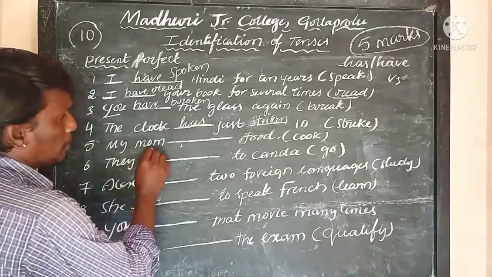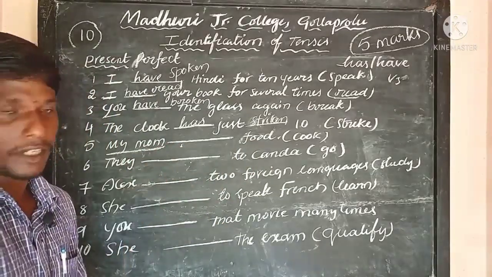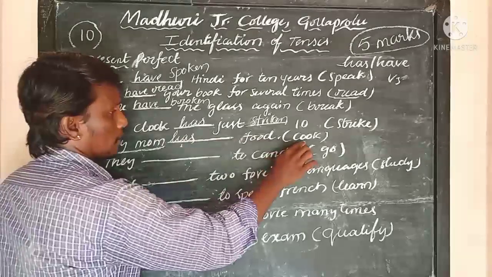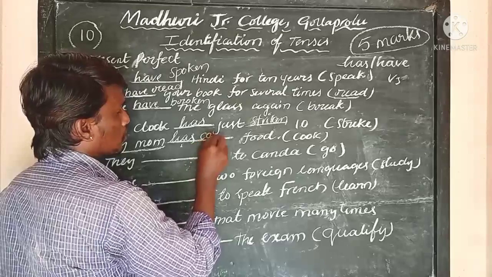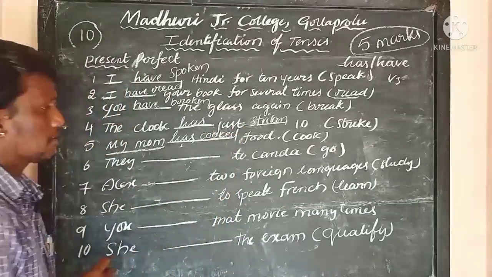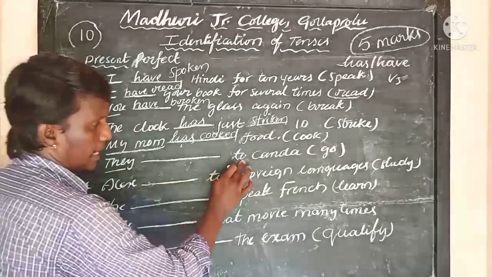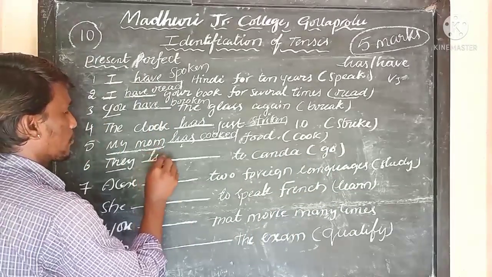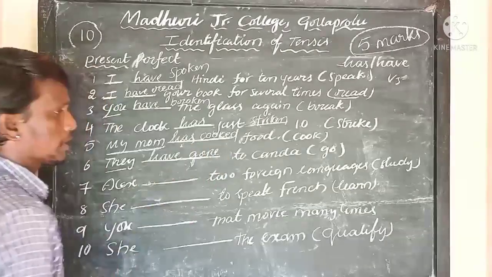And now, my mom cook. My mom is a singular subject, therefore you should write has. My mom has, it is a regular verb. So cook, cooked. My mom has cooked food. Now coming to they dash to Canada. They go to Canada. So they have went, gone. They have gone to Canada.